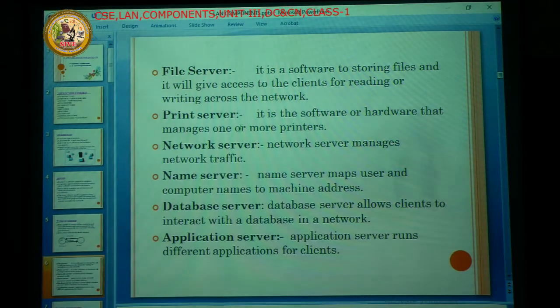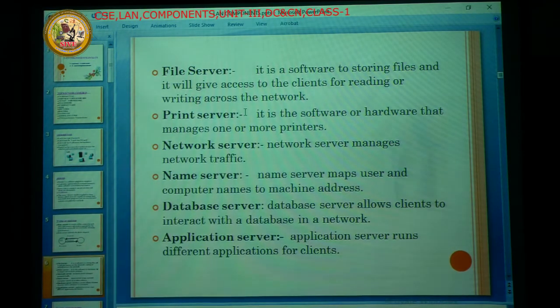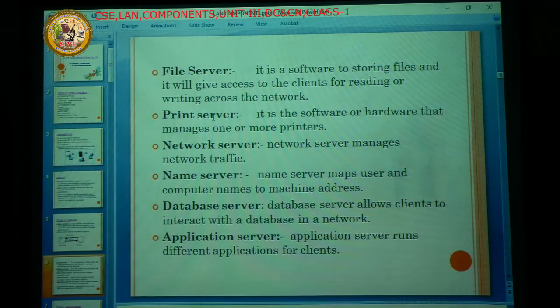Once the printer becomes a network printer, we can access it from anywhere in the network, and there is no scarcity of network printers with a print server. There is no need for one or more printers in the network. Only one printer is enough for the whole LAN. Within the LAN, any system can access it through IP address or printer name, whatever it may be. We can take a print from anywhere. That is the print server.